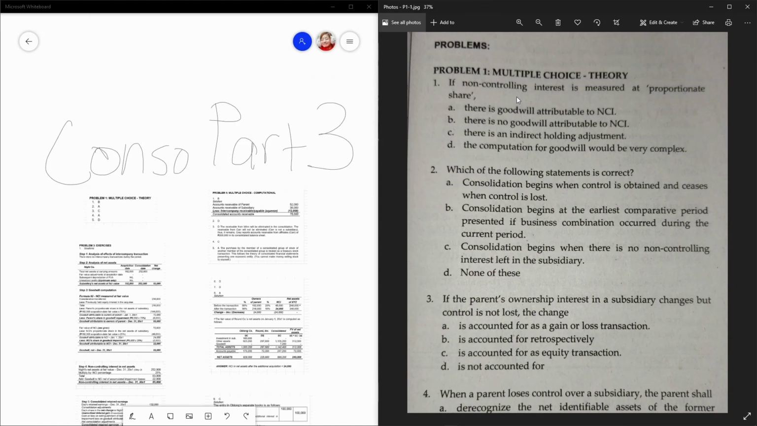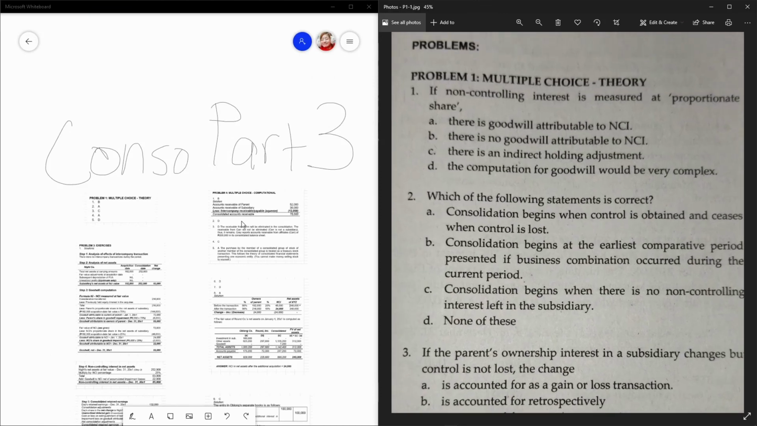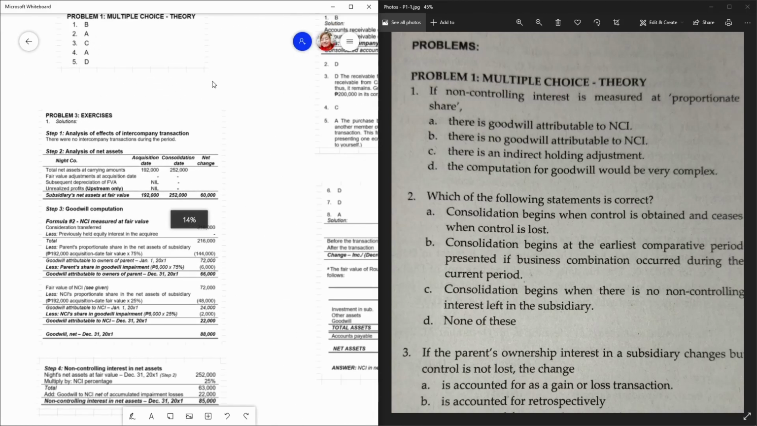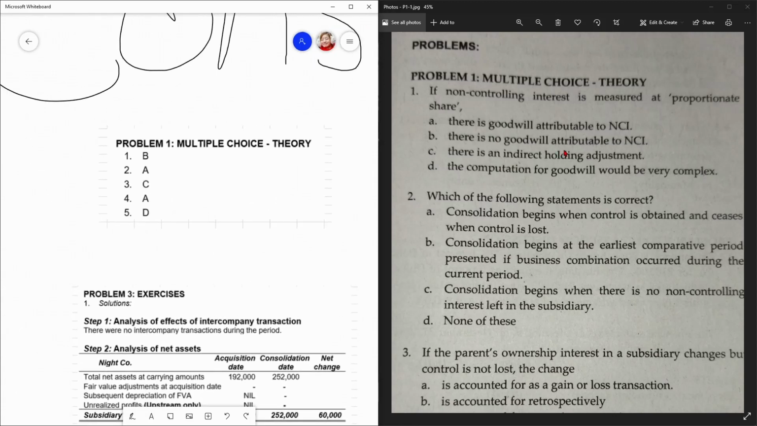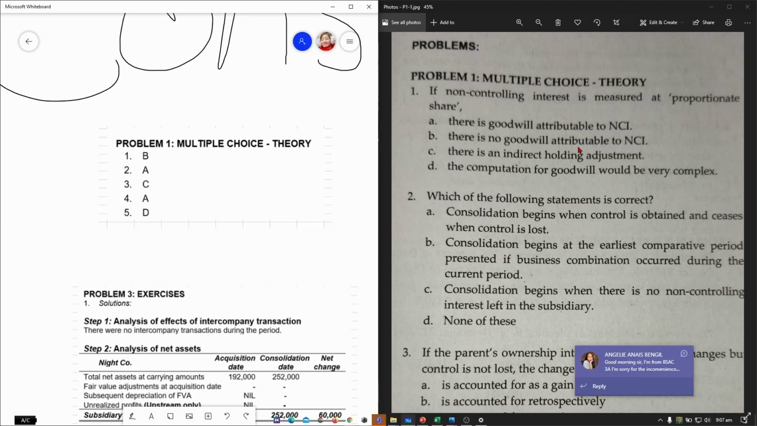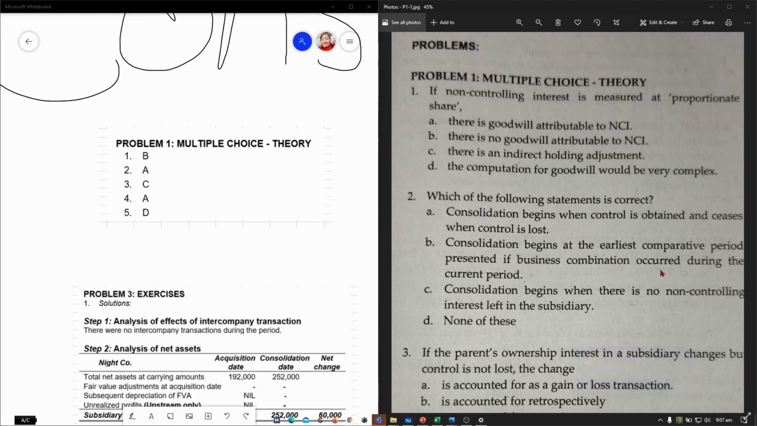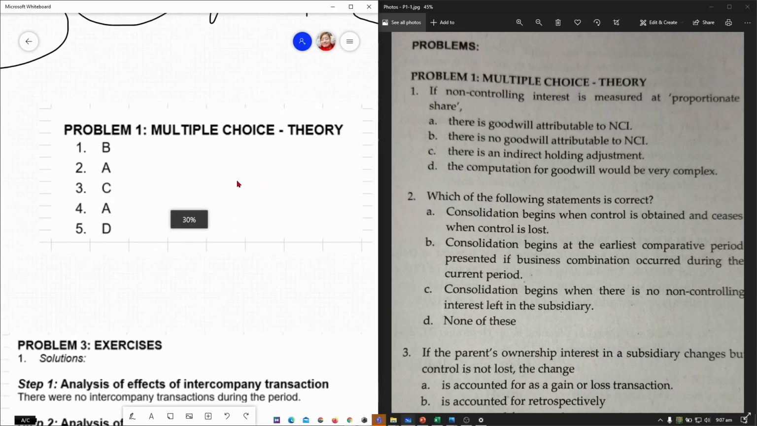So, problem number 1, multiple choice theory. So, number 1, if the NCI is measured at proportionate share, so ayan, sa starting pa lang ng discussion natin for business combination and consolidation, nasabi na natin to, di ba? Pag proportionate share, yung method, partial goodwill lang yung nangyayari, di ba? Hindi full goodwill. So, pag partial goodwill lang ang nangyayari, ang may share lang sa goodwill is yung parent. Kapag total or full goodwill, both the NCI and the parent, meron silang share ng goodwill based on sa pag-compute natin.